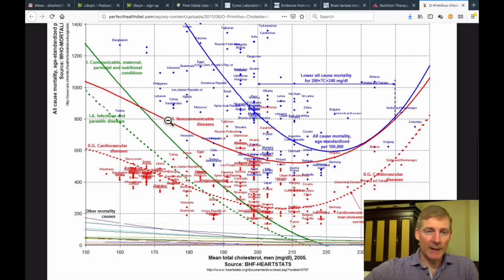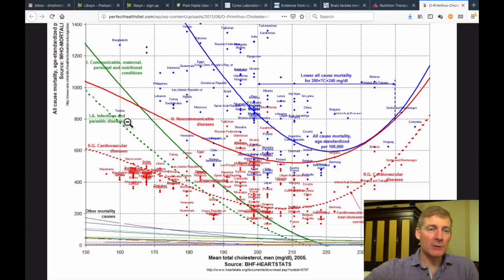Now let's pick another one. This is the red line right here, non-communicable diseases, and it has the same sort of pattern. The lower the cholesterol, the higher the mortality from non-communicable diseases, and it goes down. We'll pick this number right here, like 190 total cholesterol, and then about 227. So it's following the same pattern as all-cause mortality.